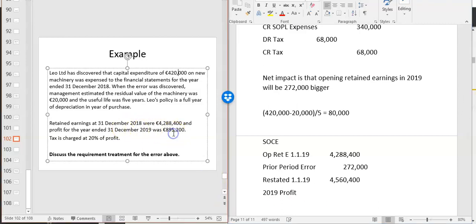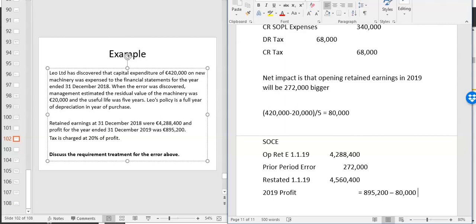The profit here is 895,200. Now remember that 895,200 has no expenses and no depreciation. So it should have another 80,000 depreciation taken off. So that's going to be 895,200 minus, in this case, 80,000. So you're taking 80,000.